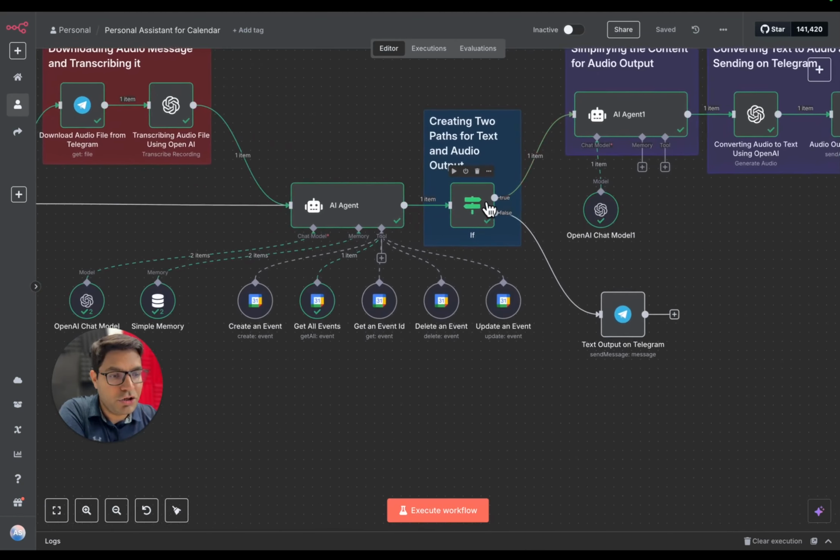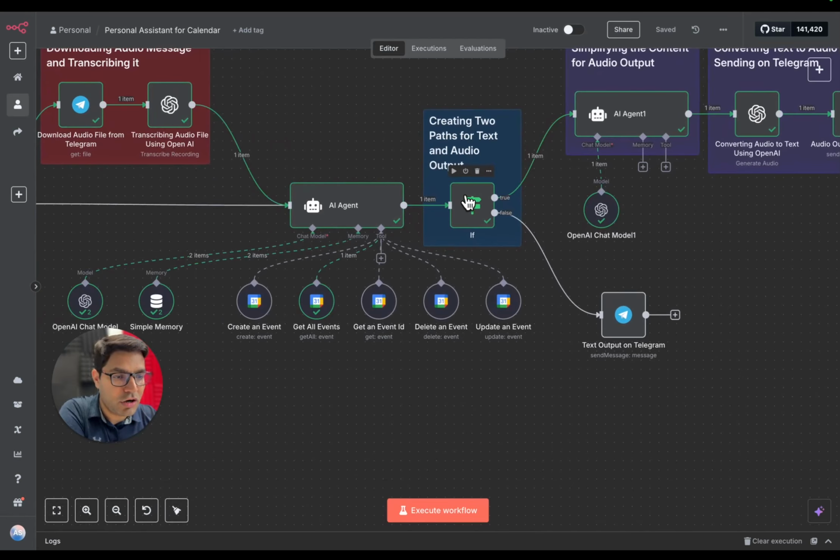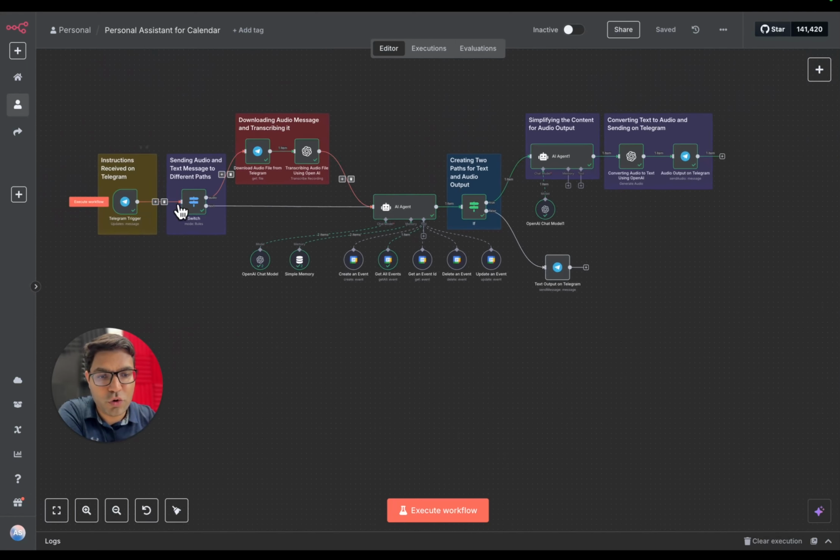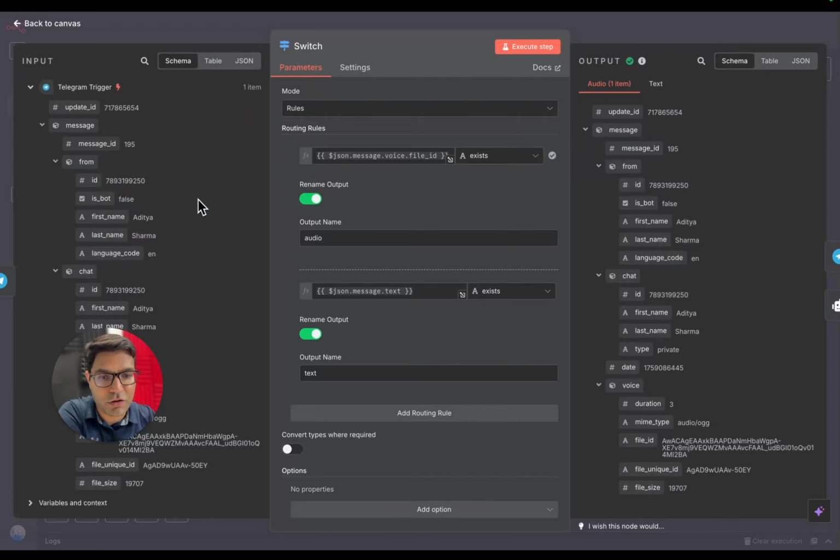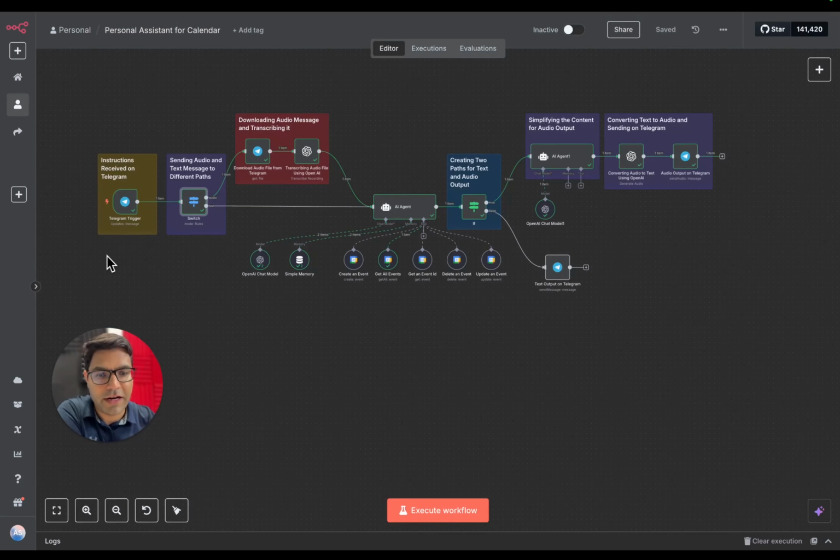If for any reason your AI agent gets stuck on a particular node, you'll be able to see a red sign over here, and then you'll need to double click on that particular node to see what is the exact error. Now let me show you the flow of data.